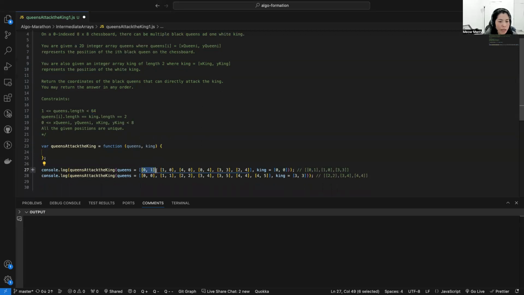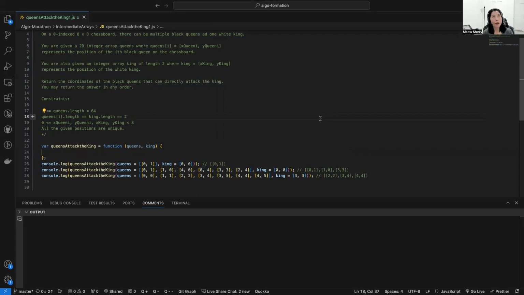This means we can pass one array matrix inside. So in this case, let's say you pass this one, what do we expect to return? I believe this one should be returned. And all the given positions are unique. I mean the given positions here are going to be unique. You cannot have multiple queens at the same position.